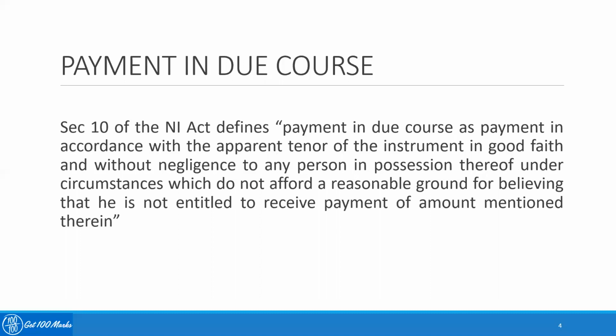The second one is the case of payment in due course. Section 10 of the Negotiable Instrument Act defines payment in due course as payment in accordance with the apparent tenor of the instrument, in good faith and without negligence, to any person in possession thereof, under circumstances which do not afford a reasonable ground for believing that he is not entitled to receive payment of the amount mentioned therein.